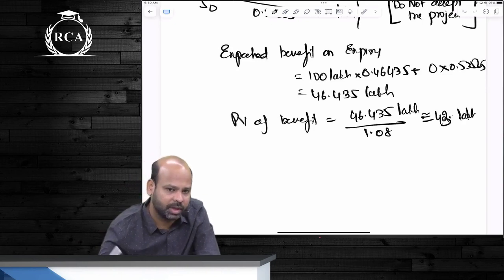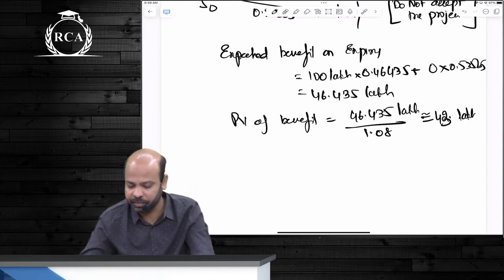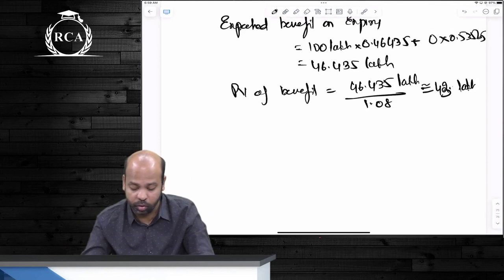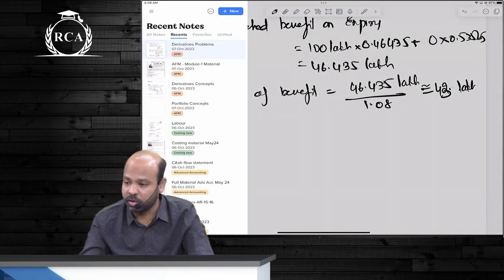Just a little theory part before we wind up this chapter, and then we'll start off with portfolio. So we did real options, and we did exotic options the other day, remember?